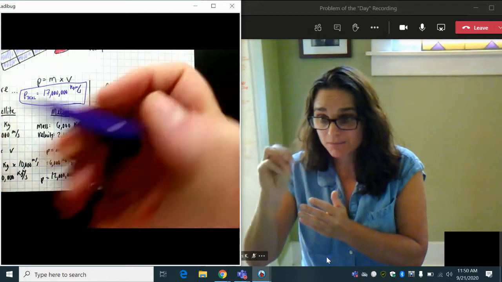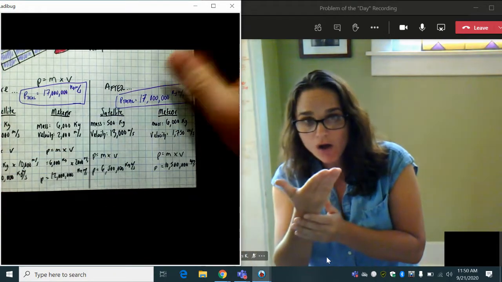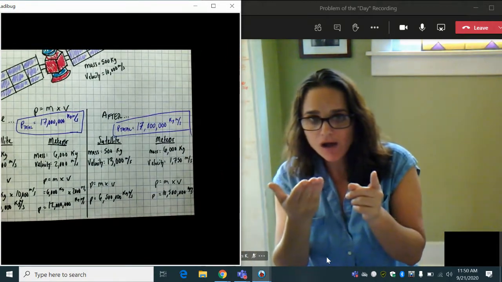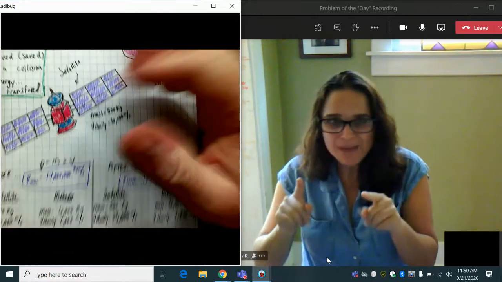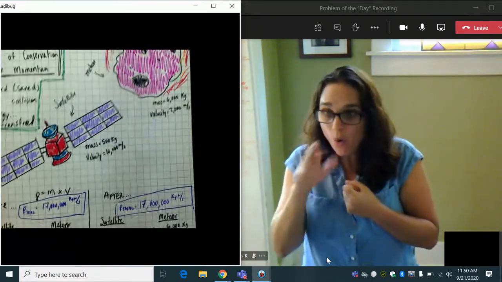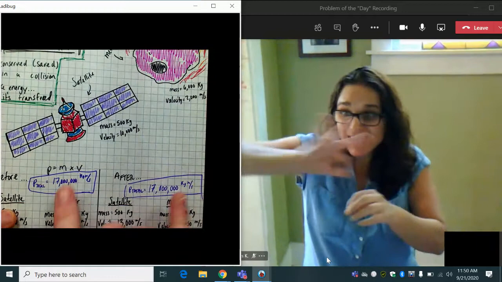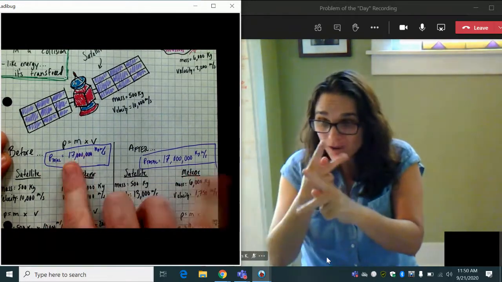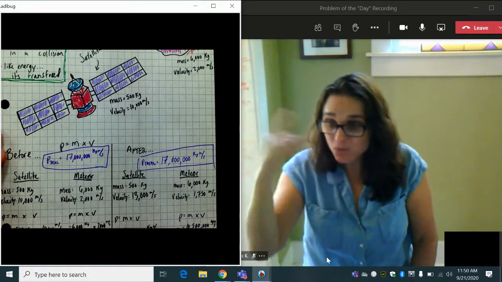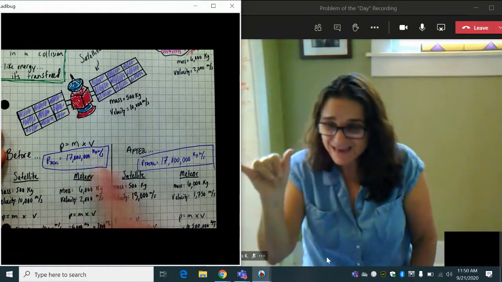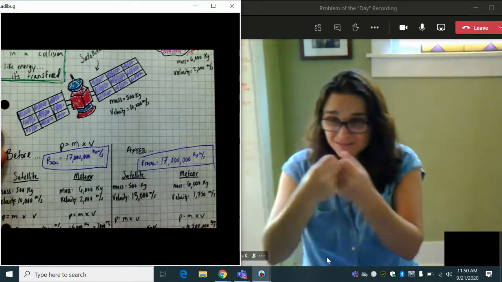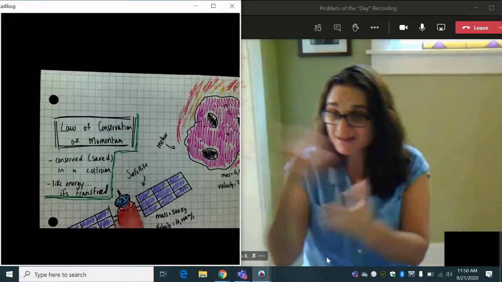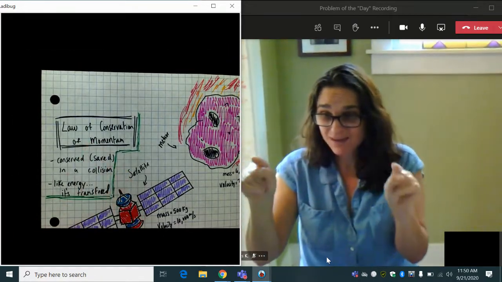So we saw in this example, from something as earthly as a car crash to as cosmic as a satellite crashing into a meteor, momentum from start to finish, using our math, will always be the same. From start to finish, we saw that 17 million at the beginning, 17 million at the end. The law of conservation of momentum.